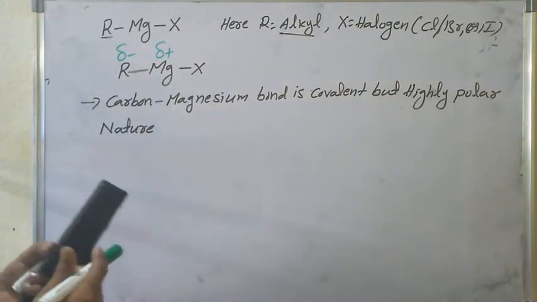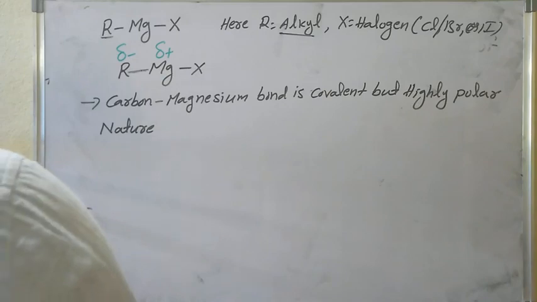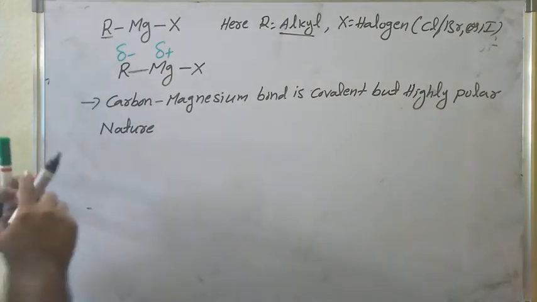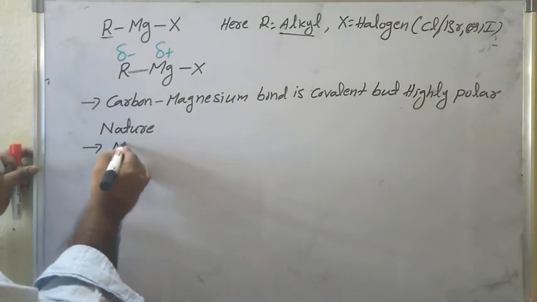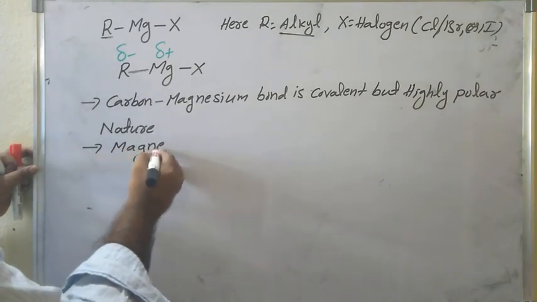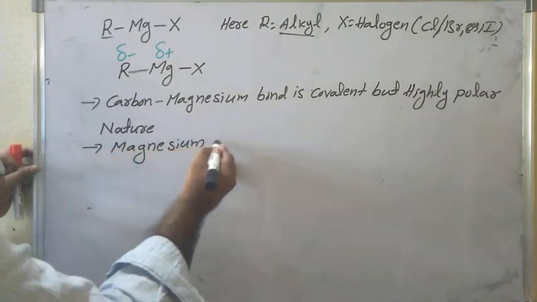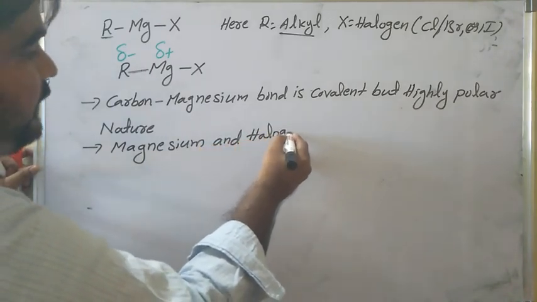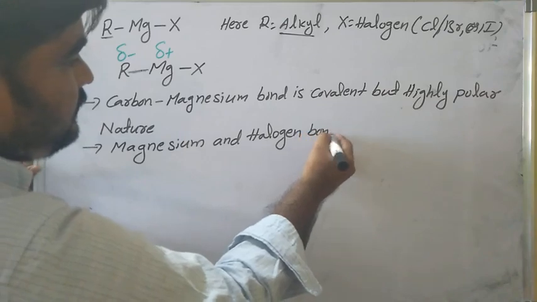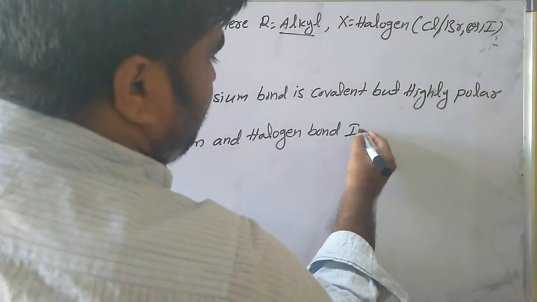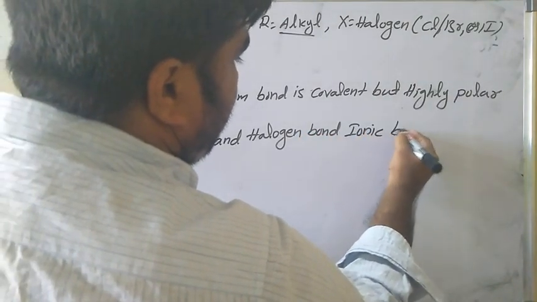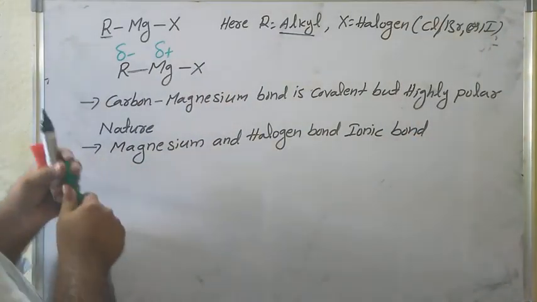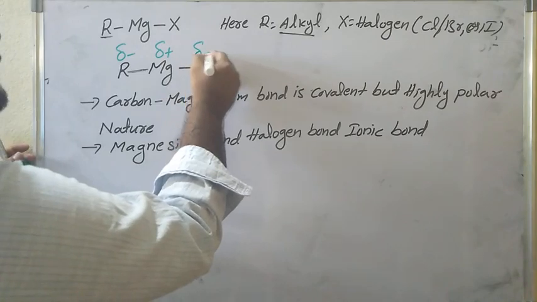And the magnesium and halogen bond is an ionic bond. That's why the halogen also has a partial negative charge.